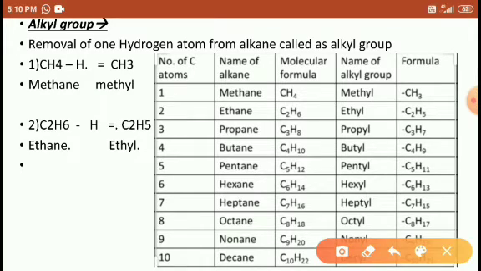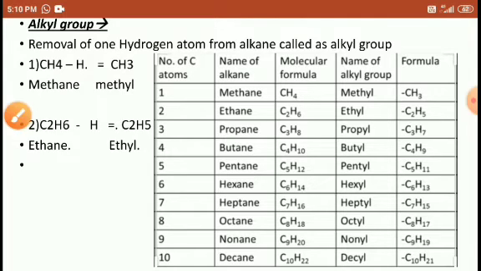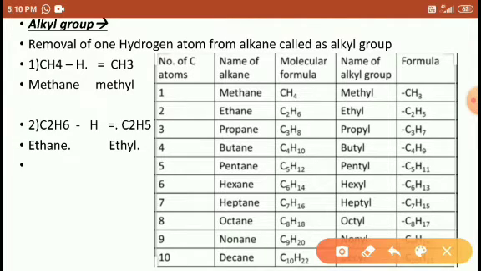So next is the alkyl, students. What is alkyl? Removal of one hydrogen from alkane. Alkane we already discussed, no? Removal of one hydrogen from alkane is called an alkyl group. So example here, CH4 is methane. Methane minus 1 means we are removing one hydrogen out of 4. Then we got CH3. So CH3 we call methyl. Methane turns into methyl by removing one hydrogen atom.